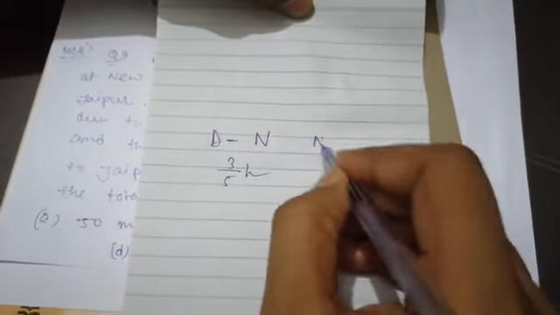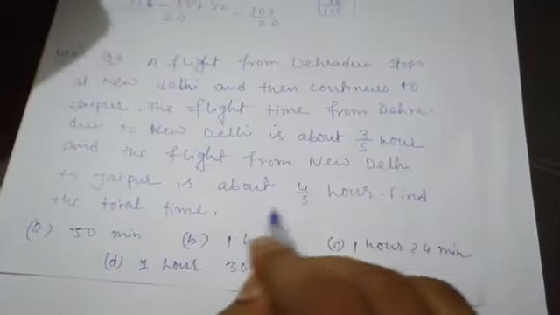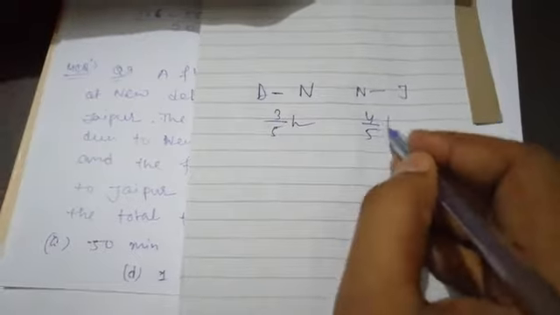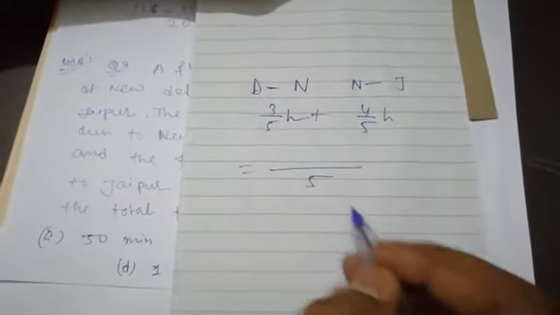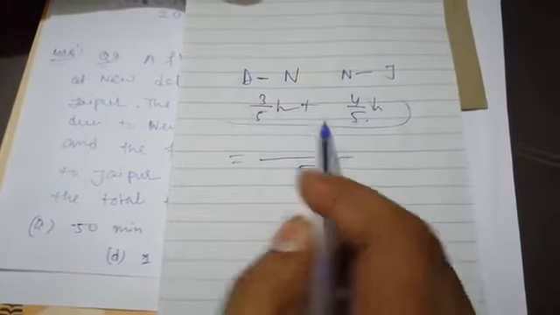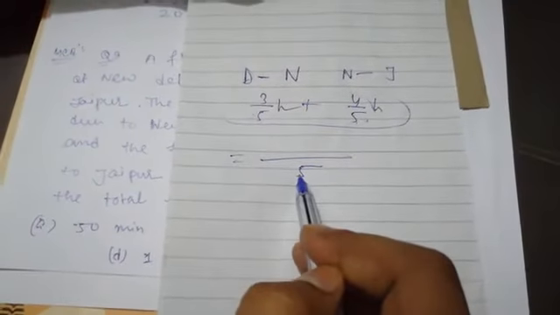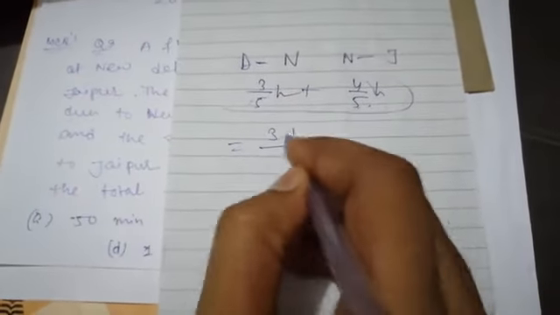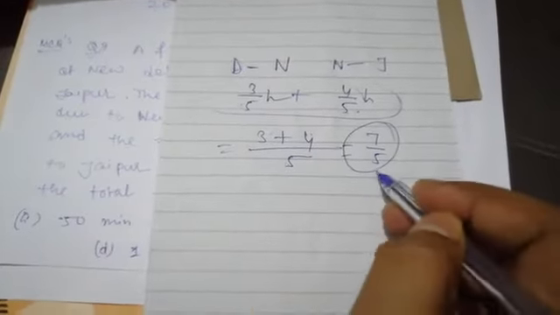Okay, and New Delhi to Jaipur, that is taken how much? 4/5 hour. Okay, now we'll add them. So 5 here, LCM is 5. Now which type of fraction is this? Like fraction. 3/5, 4/5, denominator same, LCM same, and when LCM is same, then numerators are only added. So 3 plus 4 how many? 7, and 7/5, that is the answer.